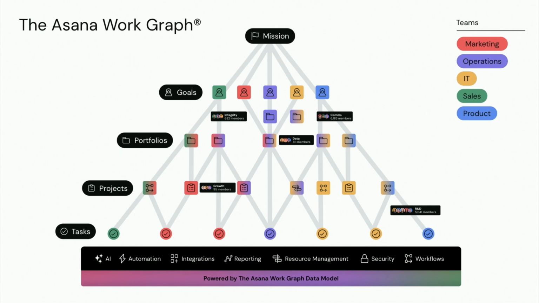And every task can also be part of multiple projects, and every project can be part of multiple goals, and so on and so forth. The AI and ML experiences that we build are generally built on top of this work graph data model, and it helps our models understand how work and people are connected in an organization.